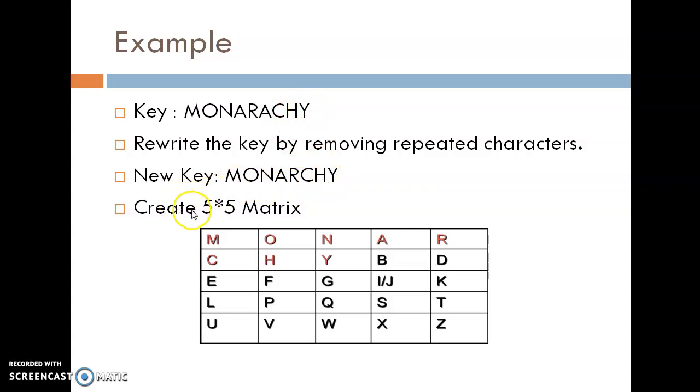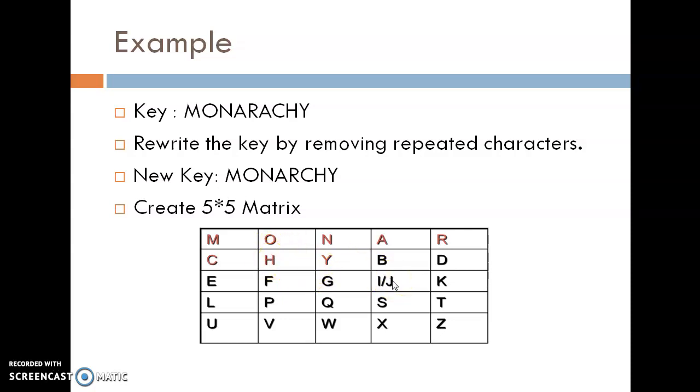Now create a 5 by 5 matrix. Okay. Write down first the key value here. So MONARCHY. Okay. After that, start to write the alphabets. A is already there in this key. So B, C is there in the key. So write down D. E, F, G, H is already there in the key.